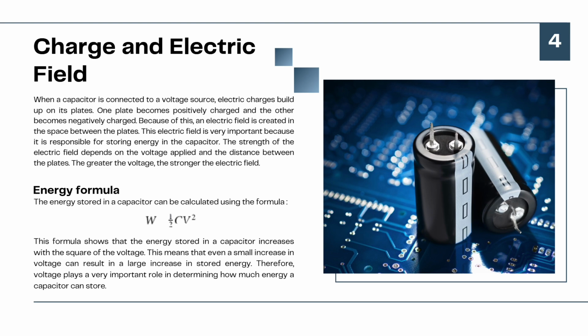The next is energy formula. The energy stored in a capacitor can be calculated using the formula W equals 1/2 C times V squared. This formula shows that the energy stored in a capacitor increases with the square of the voltage. This means that even a small increase in voltage can result in a large increase in stored energy. Therefore, voltage plays a very important role in determining how much energy a capacitor can store.